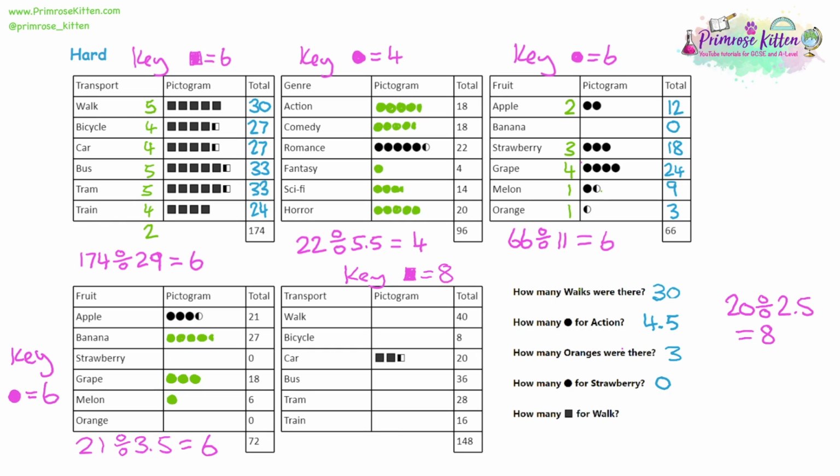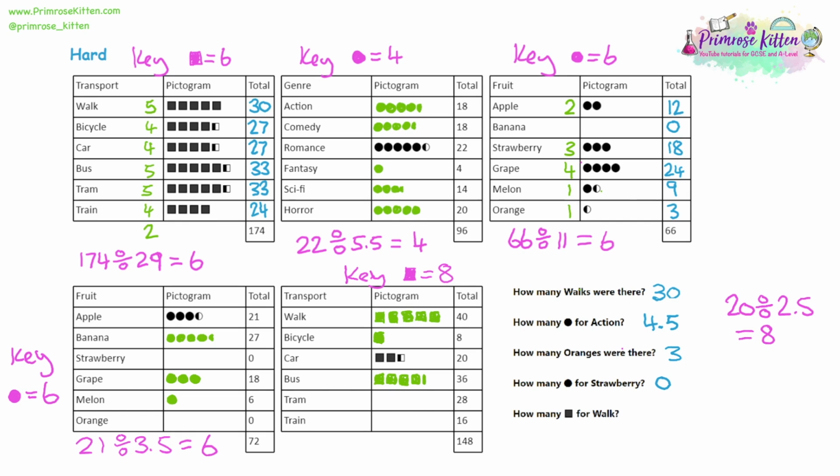Looking at the first one, walk: 40 people chose to walk. 40 divided by 8 is 5, so I need to draw 5 squares. Then bicycle is 8, so that'll be 1 square. Bus is 36, and 36 divided by 8 gives us 4.5. Make sure the half looks nice and cleanly like a half.